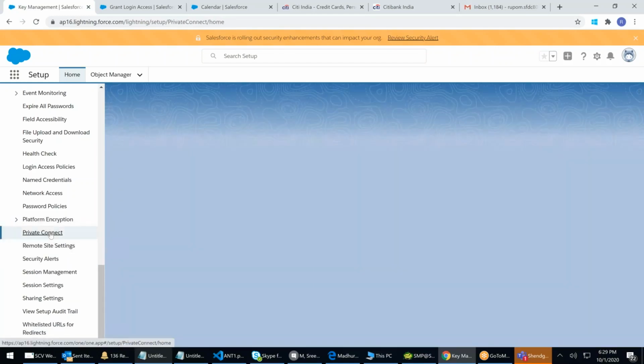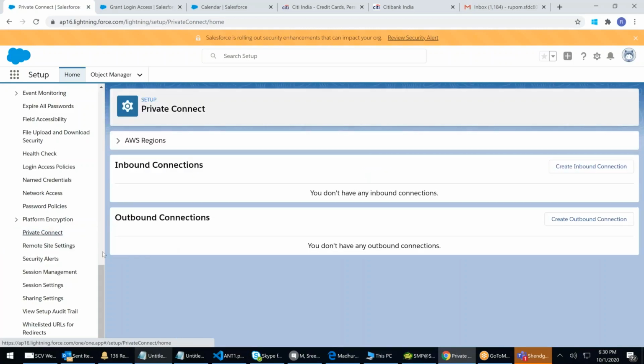Private connect. What is a private connect? You can ignore all these things. There are a couple of them which are there: any inbound connection, outbound connection. These are all integration, AWS region. These are all part of integration. For now, you can ignore all these things. That's the reason I'm coming in the last.